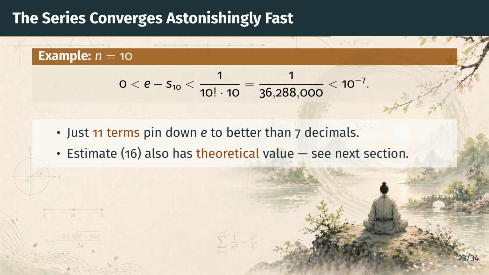In words, adding just 11 terms of the series, the terms up through 1 over 10 factorial, already determines E to better than 7 decimal places. That is what rapid convergence means here. But estimate 16 is not only useful for computation, it also has real theoretical power, and in the next section we use it to prove that E is irrational.